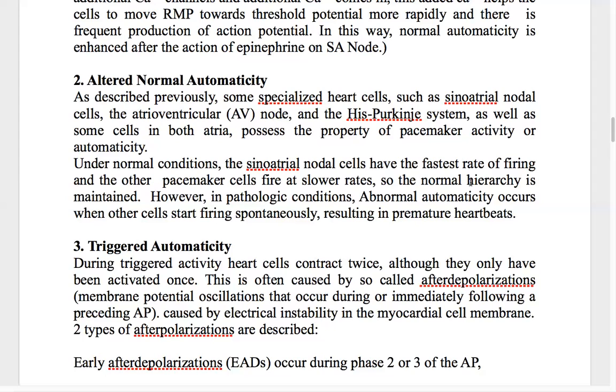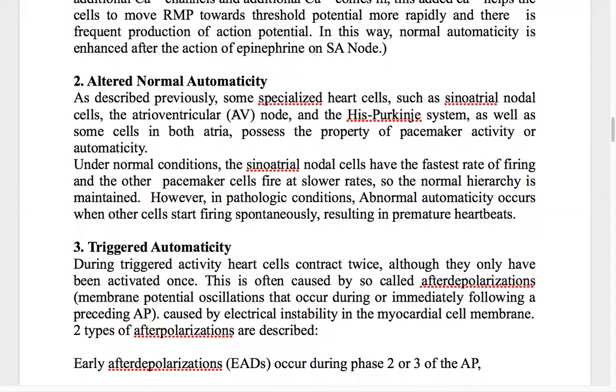Other cells whose firing is usually very slow, under pathological conditions, show this abnormal automaticity, from the AV node or His Purkinje system or anywhere. They start firing spontaneously, resulting in premature heartbeats. That is another mechanism of cardiac arrhythmias.